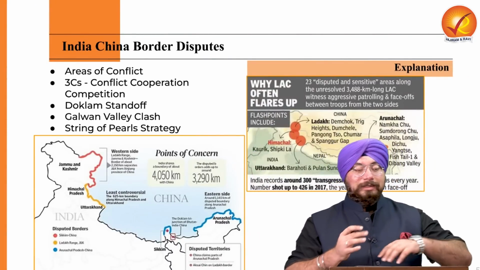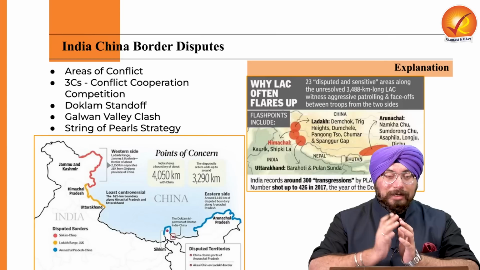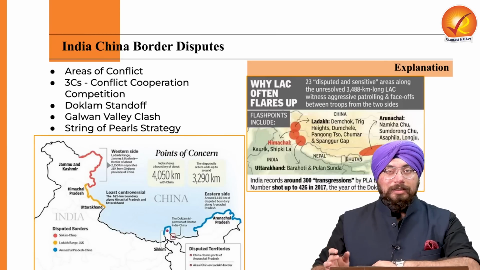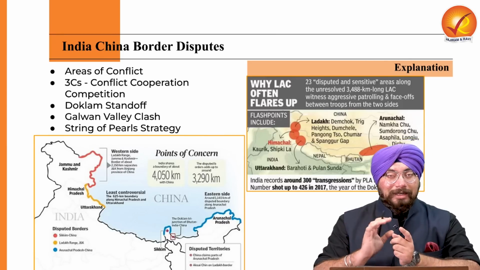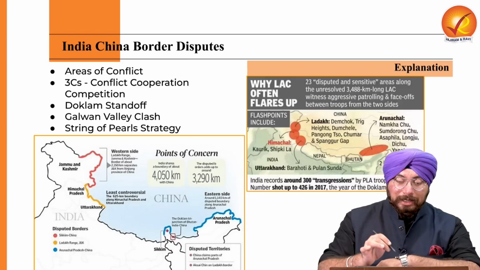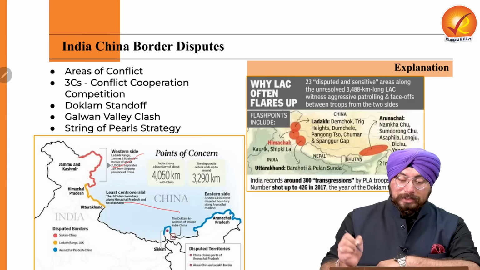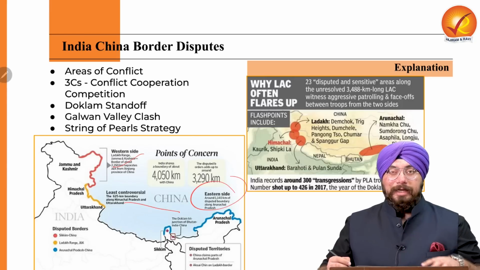Now, first of all, let us see what all are the areas of conflict between India and China and in what all sectors India and China are having contention in their borders. See, firstly, the border between India and China has been divided into three sectors. One is the western sector, one is the central sector, and one is the eastern sector, right?